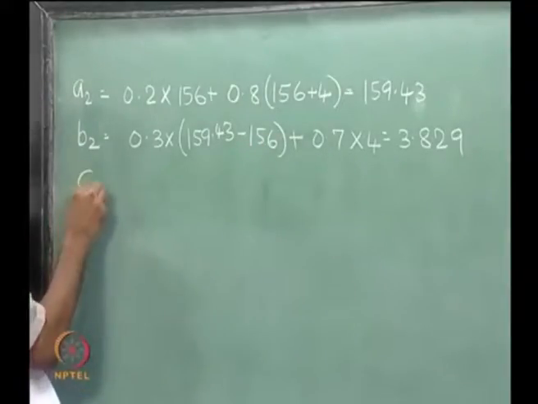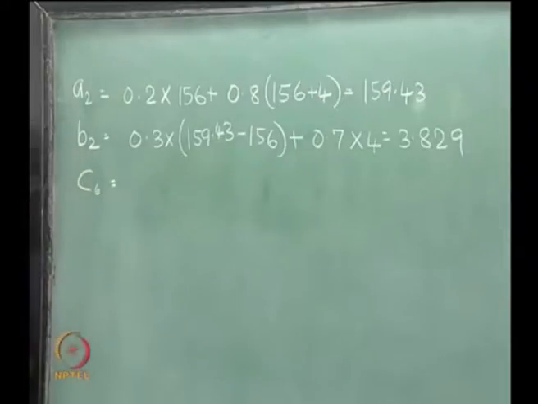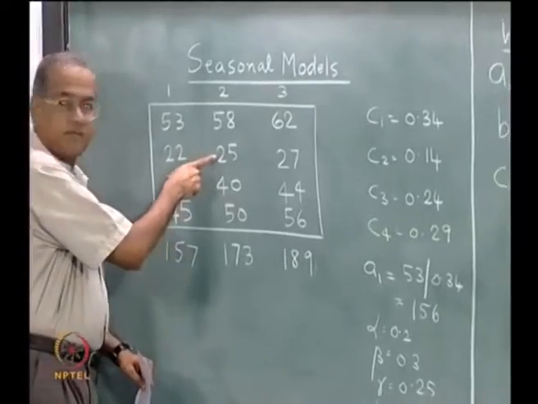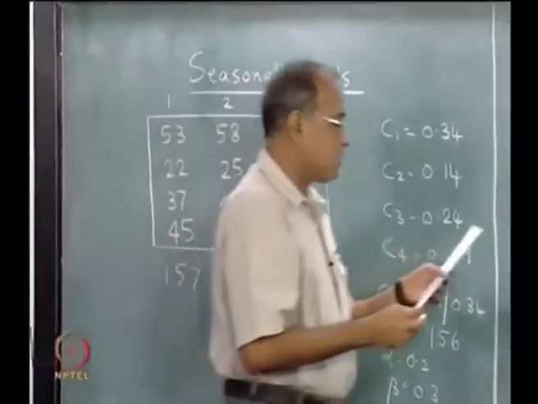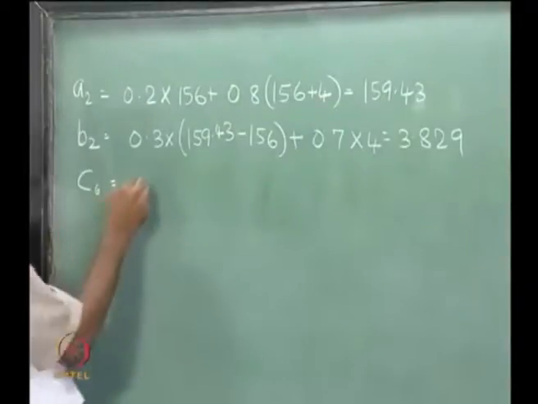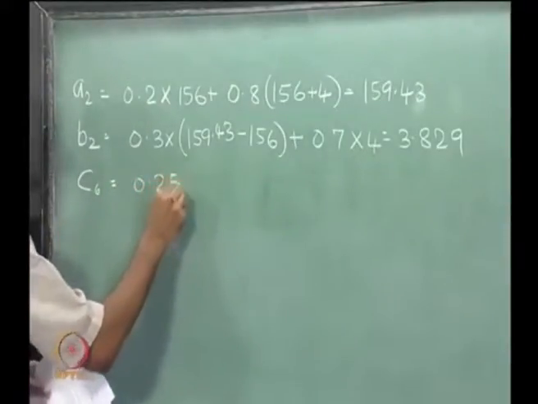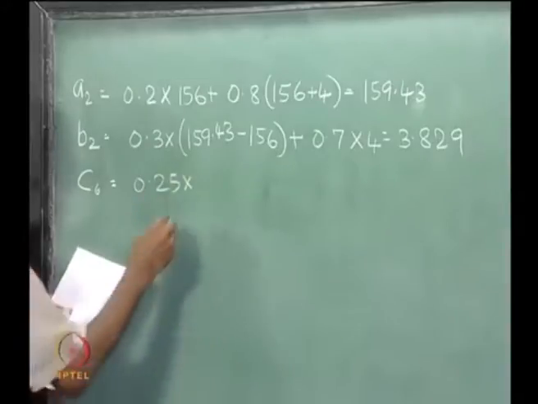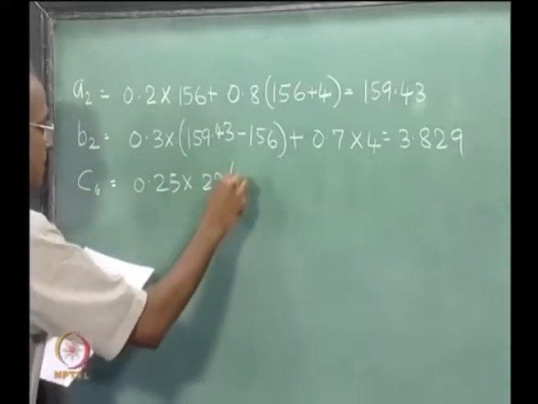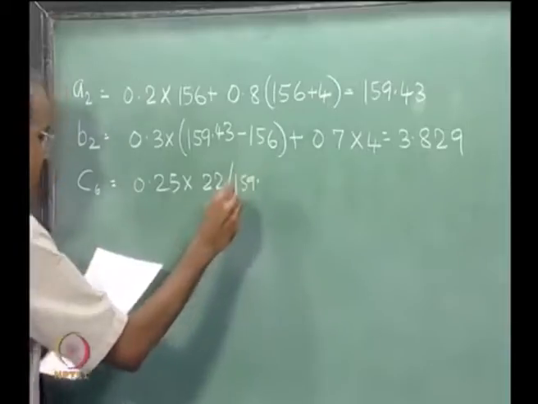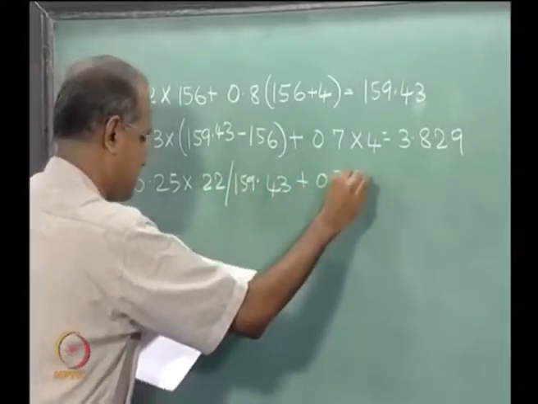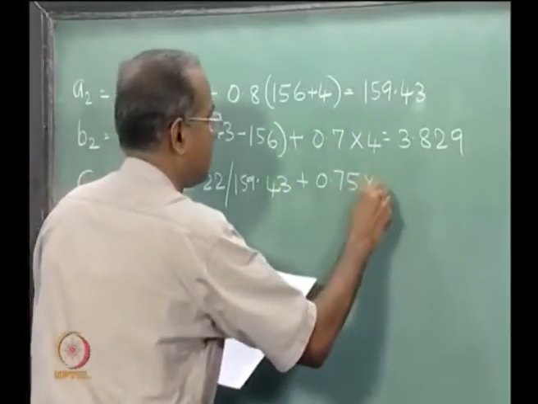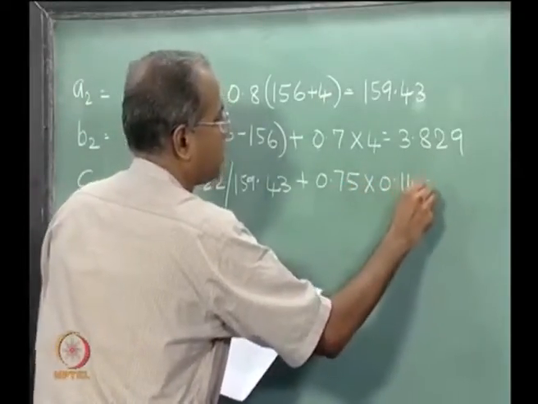Then we compute C6. Essentially we are trying to look at seasonality for somewhere here using these seasonal values. So C6 will be 0.25 into 22 divided by 159.43 plus 0.75 into 0.14.